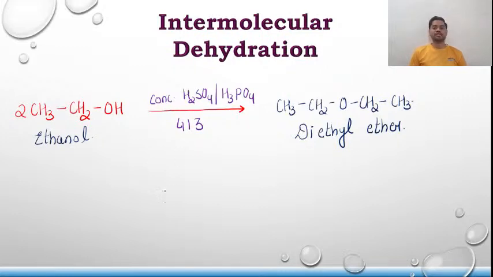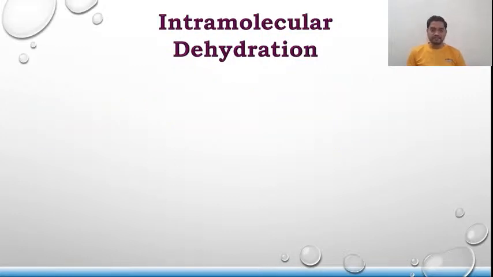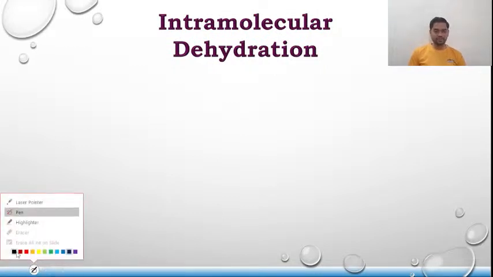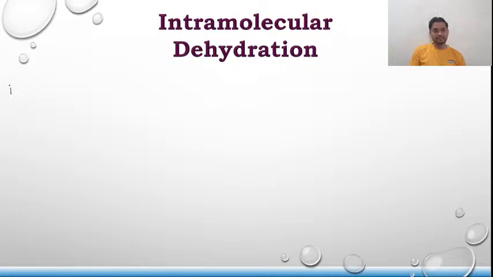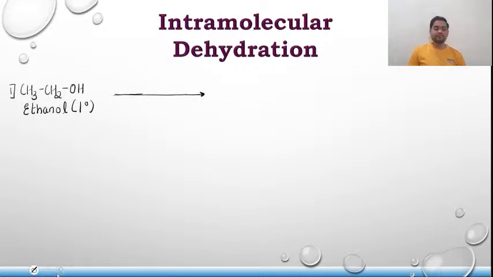Now talking about intramolecular dehydration. I'll show you some of the reactions over here. The first reaction is with CH3CH2OH. It is ethanol, and ethanol is a 1 degree alcohol. When this ethanol is treated with two reagents, either one of them: the first one is concentrated H2SO4 or H3PO4.